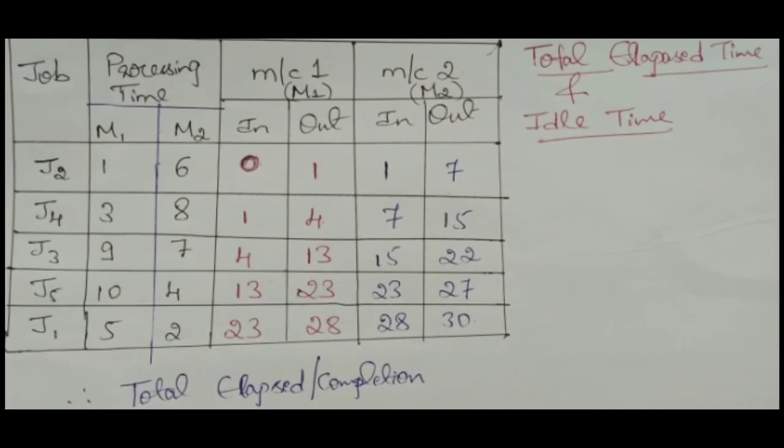After unloading J2, we can load J4. Until then, you can't load the J4 job. After 7 minutes only you can load J4. The processing time of job 4 on machine 2 is 8. 7 plus 8 is 15.